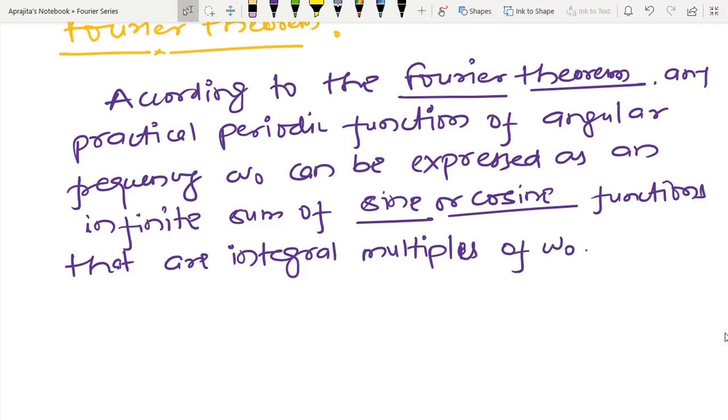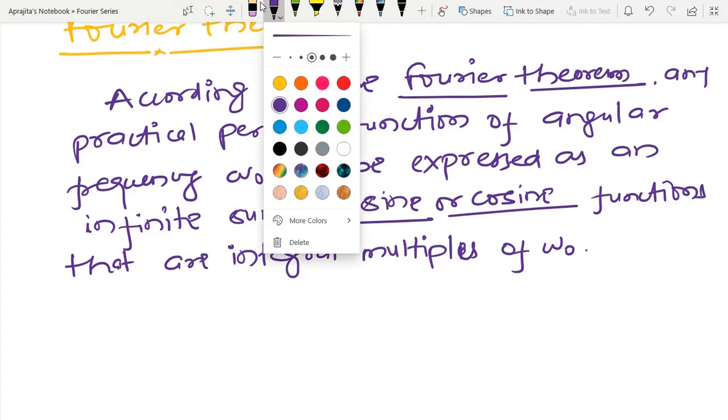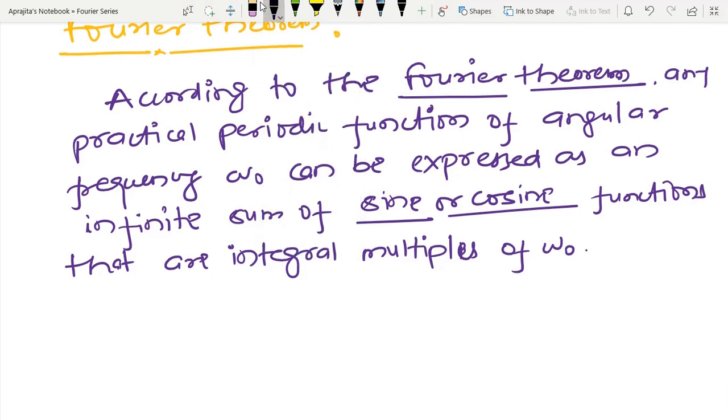So mathematically what we are saying is that, suppose I have some function f(t) and this